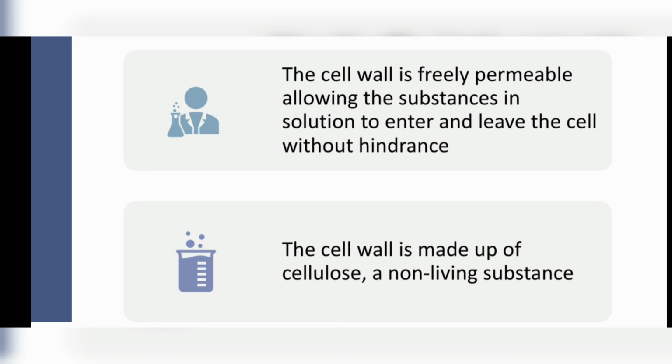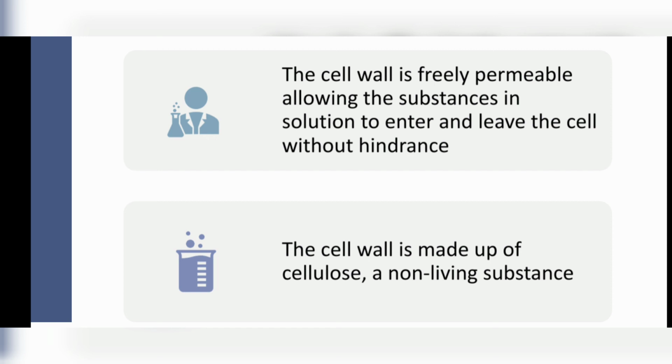In human beings we don't have rigidity. Our skin is so soft, we want our skin to be soft, so we don't need rigidity. So we don't have two protection layers, we only have one, that is cell membrane. But in the plant they want rigidity so that they can't be broken easily, so they have cell wall. The other function of the cell wall is nothing, because it is freely permeable, it allows everything to go in. So what is the meaning of that? It gives no protection, right? So it is only for rigidity.